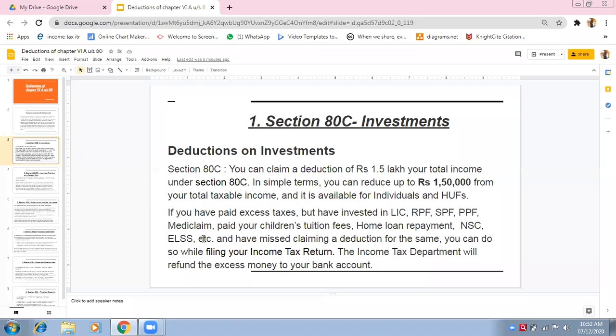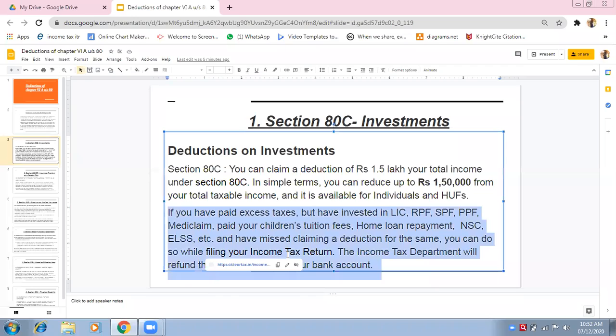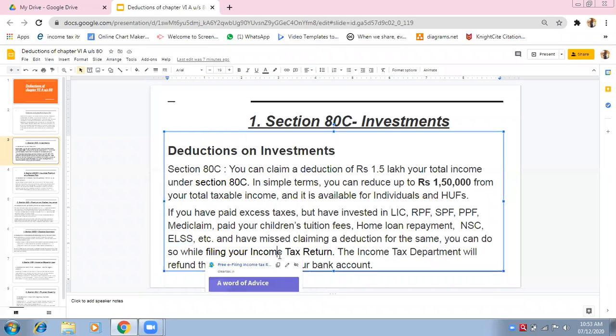Suppose you have filed income tax returns. In that, if you have not claimed your deductions, you can show that you have invested in LIC, RPF, SPF, you have a PPF account, you have Mediclaim insurance, you have paid tuition fees for your children, you have loan repayment, home loan repayment, or ELSS. Any type of investment, you can show it in your income tax returns.